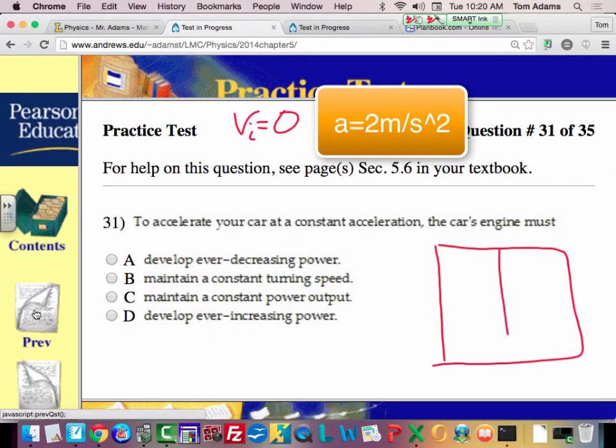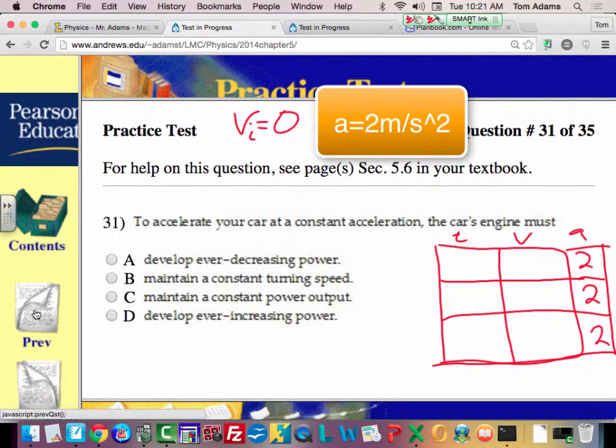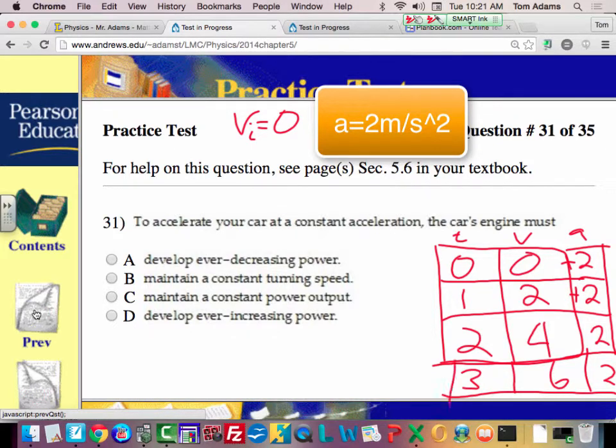Let's look at this. So my acceleration is always going to be 2 meters per second. So at 0 seconds, my velocity is 0. After 1 second, what will my velocity be? 2. But my acceleration is still 2. At 2 seconds, what will my velocity be? 4. 2 more seconds, right? Because we're just adding 2 to it. Right? So this will be 4. At 3 seconds, my velocity would be 6, but my acceleration would be 2.